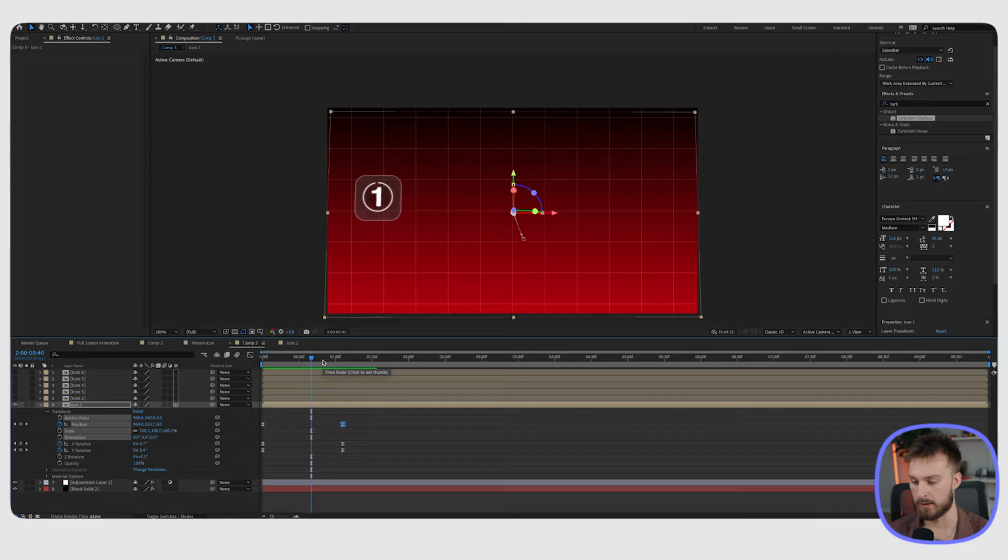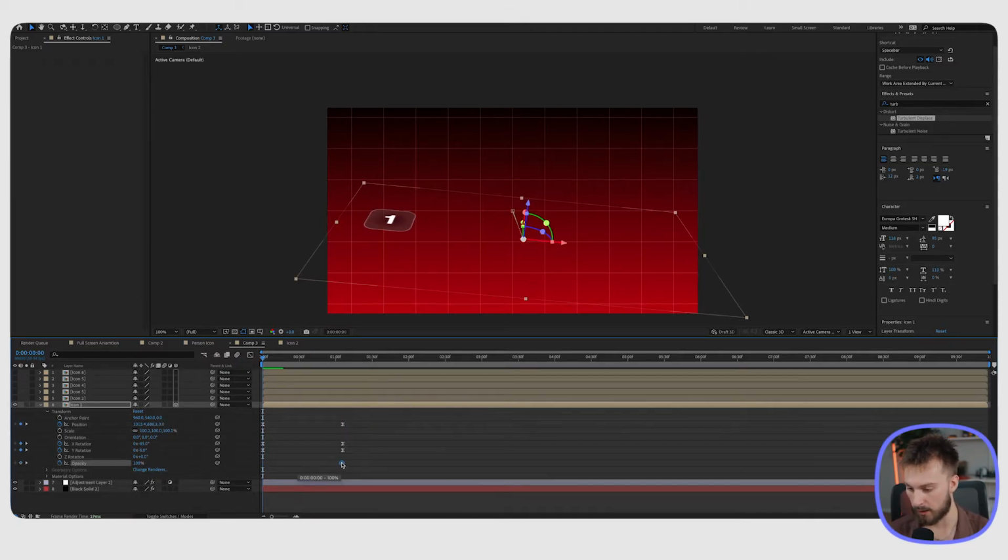Last thing to do is manipulate the opacity of it. So I'm going to make a keyframe opacity, bring that to the right. So by the time that's all the way animated in, we want it at 100%. And then I'm going to manipulate this one to be 0% in the beginning.